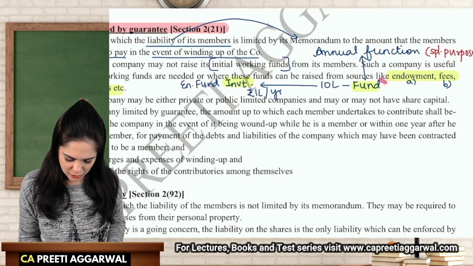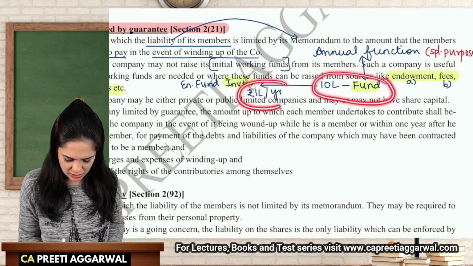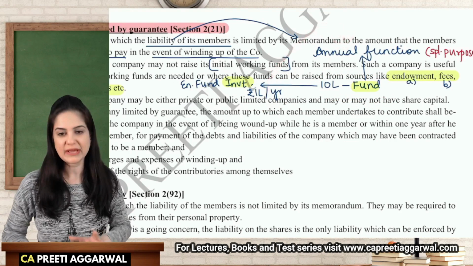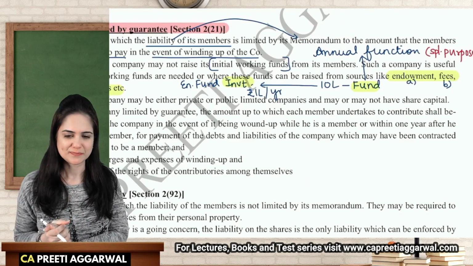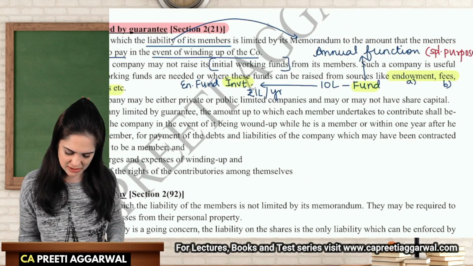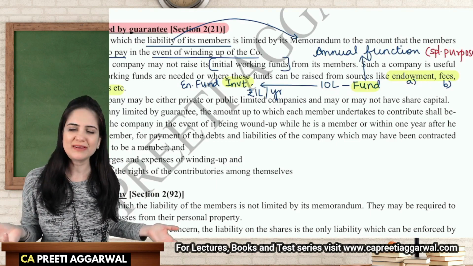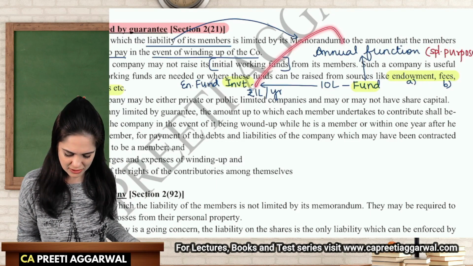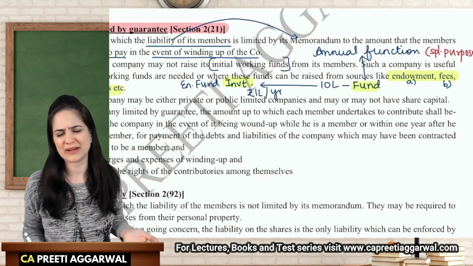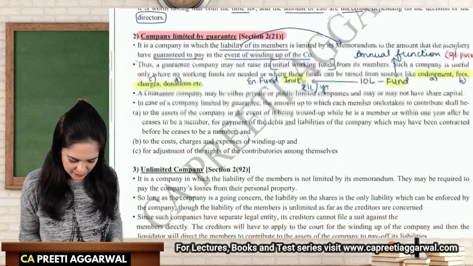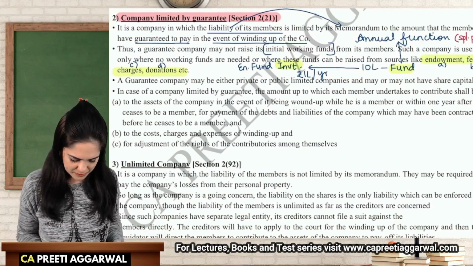So I will not use this fund money. I will use the earnings from that fund for fulfilling my annual function obligation. So this is endowment fund, money which I have used. So I have money to carry out my yearly obligations. I don't need your share capital. I get a lot of money from these activities. So that is the endowment fund. It is for a specific purpose.